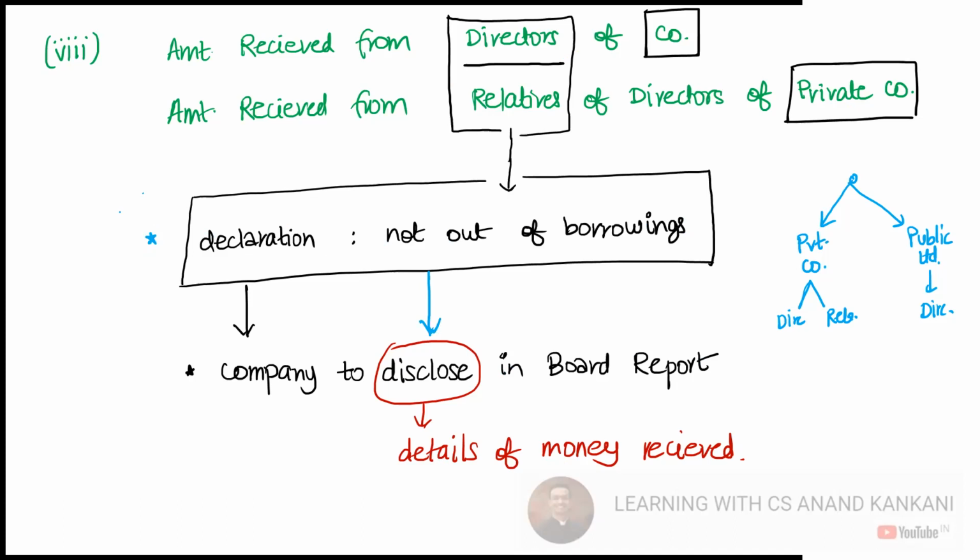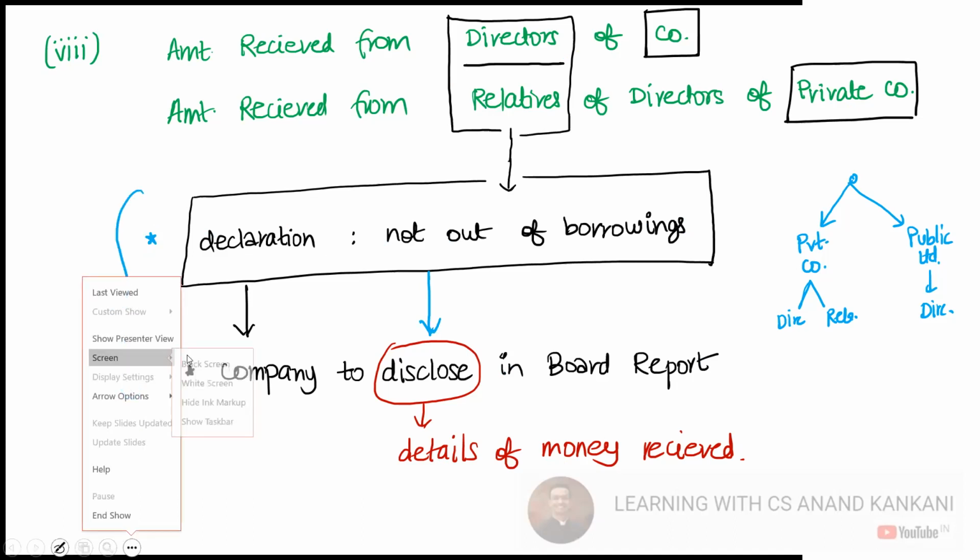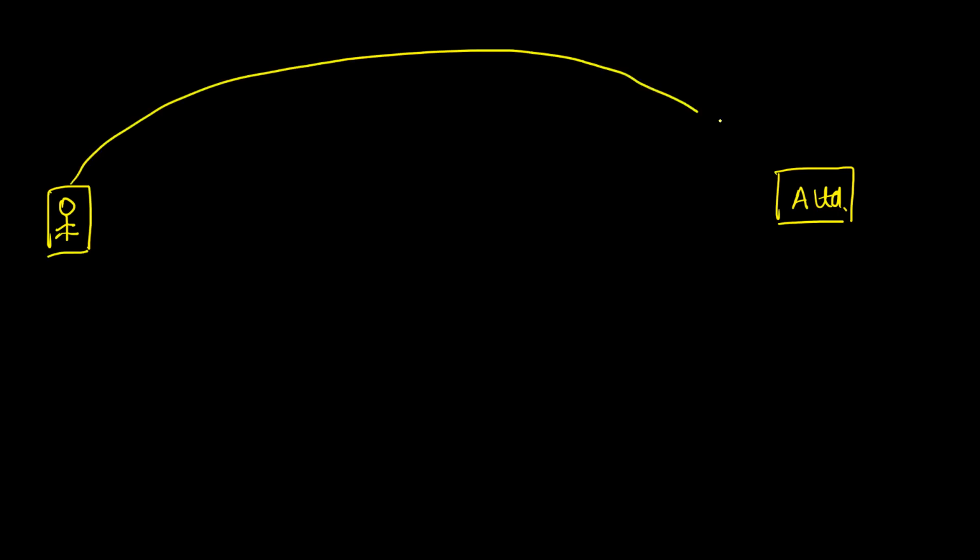Now, why has this catch been added? Otherwise, what is going to happen? If you see, what is not allowed directly will not be allowed indirectly. So let's say this is the company A Limited. Now A Limited wants to borrow or wants to take deposit from this particular person, right? This person, if he gives money to A Limited, this would be considered as deposit as per the definition.